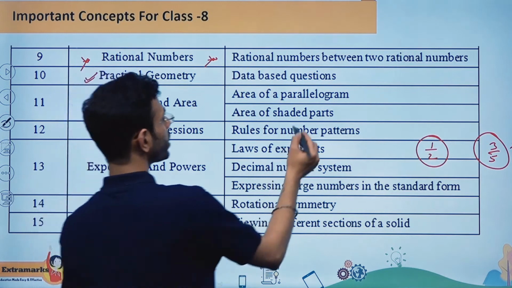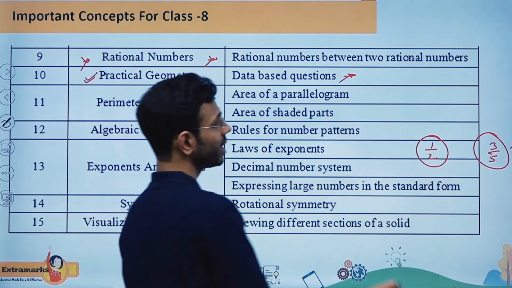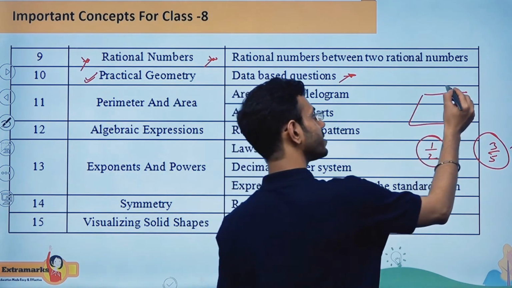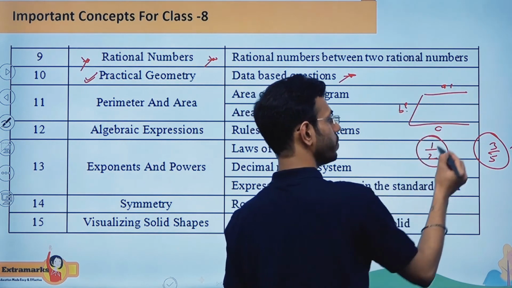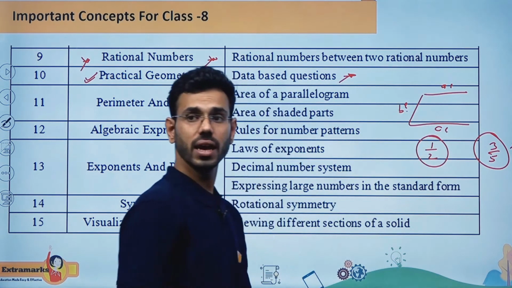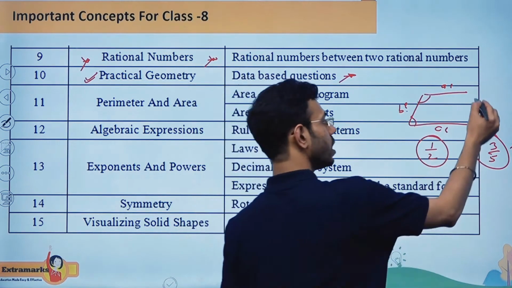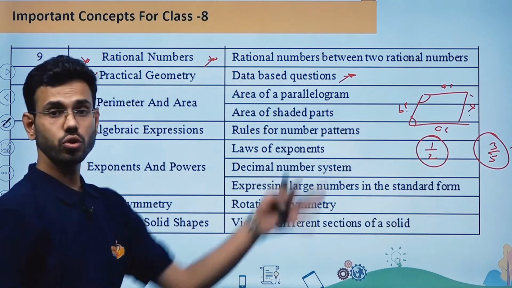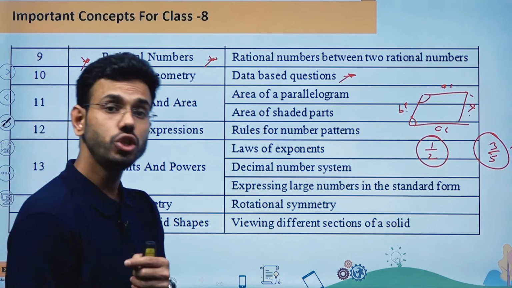But based on the property or data, they can ask you factual questions. They can ask you questions like this: there is a quadrilateral with the 3 sides A, B and C. You have the measure of A, the measure of B, and the measure of C, and maybe they are going to give you these 2 angles. Maybe in this kind of question they can ask you what is going to be the length of the next side. So this kind of questions are very important when I'm talking about practical geometry.